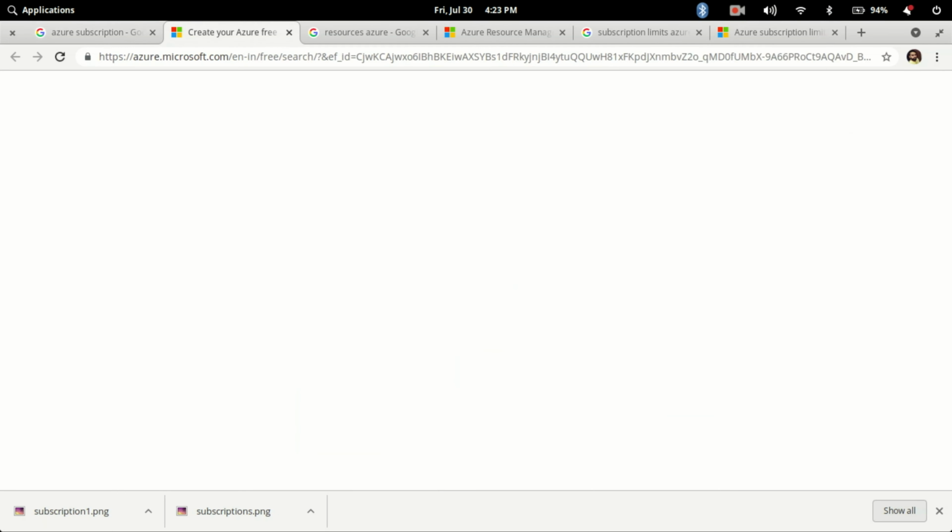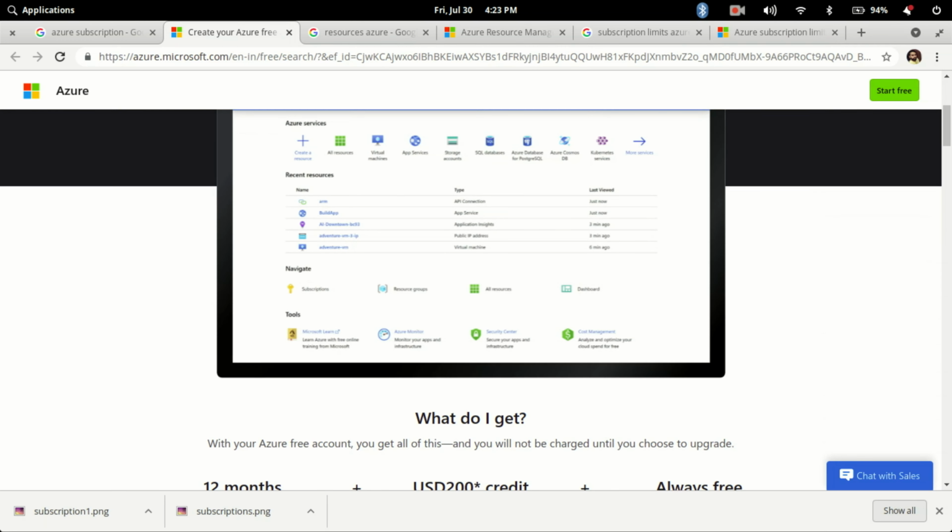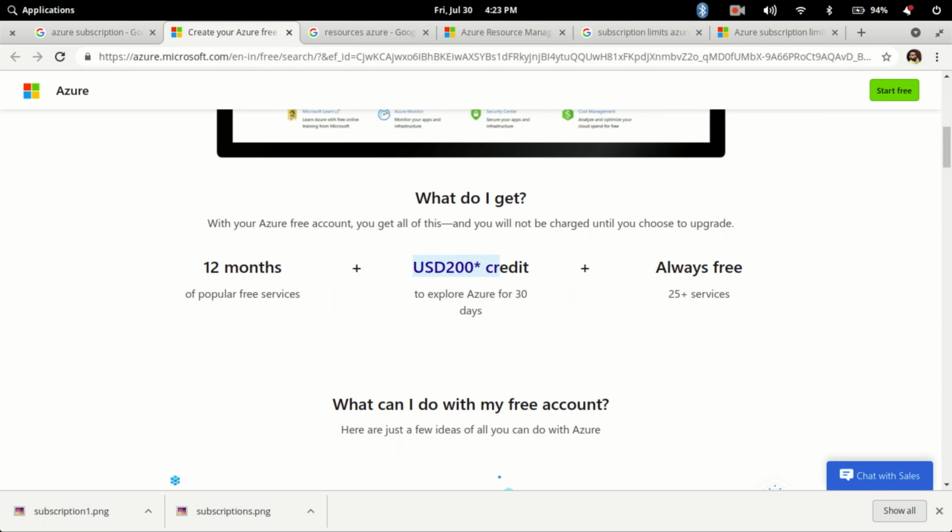If you go to azure.microsoft.com, you will get an option to have a particular type of subscription. Azure provides you 12 months of free services, so that is a free subscription. Without subscribing, your system will not work. Now with 12 months of free service, what do you get? You will get 200 US dollar credits. If there is a bill up to the limit of $200, it will be covered by this amount that is credited to your account.